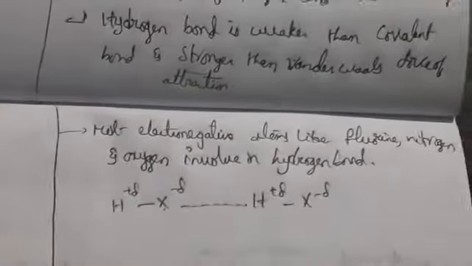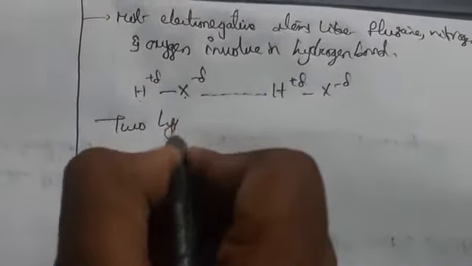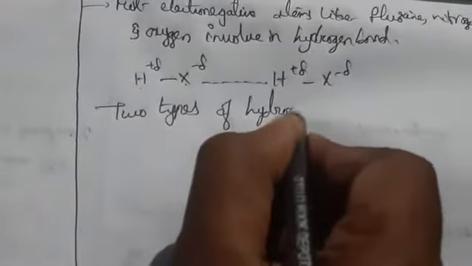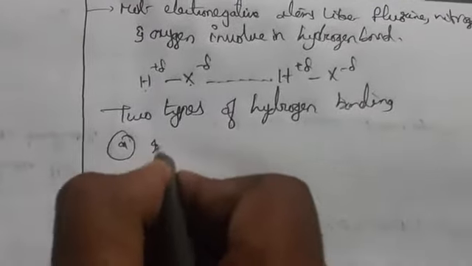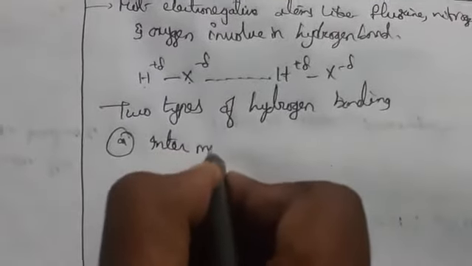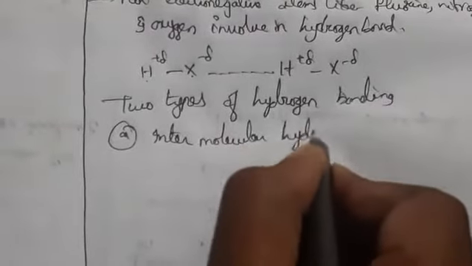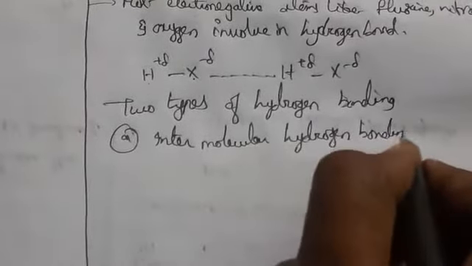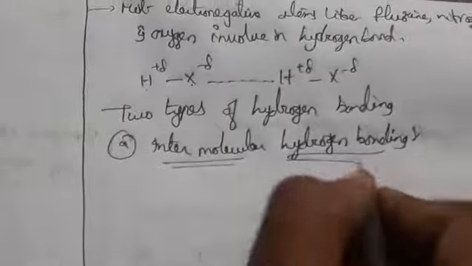Now we have two types of hydrogen bonding. The first is intermolecular hydrogen bonding, and the second is intramolecular hydrogen bonding.